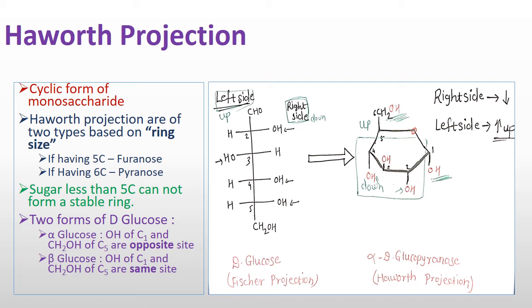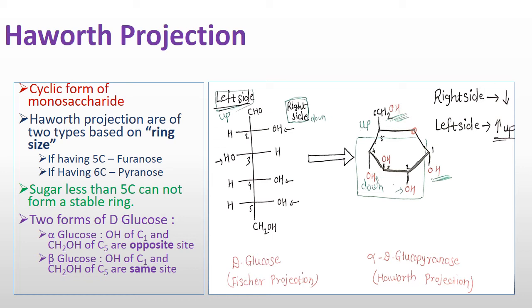Then again I have shown here the Fischer projection, how the Fischer projection formula is converted into the Haworth projection formula. The right side hydroxyl group, OH group, goes downside and the left side OH group goes upper side. Here the first structure is a Fischer projection formula and the second structure is a Haworth projection formula. You can see how I have drawn that structure. The OH group of the right side goes downside and the OH group of the left side goes upper side.